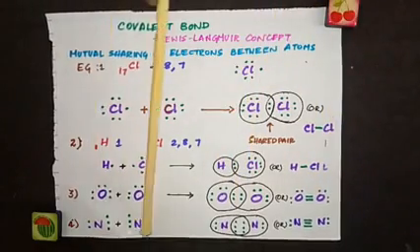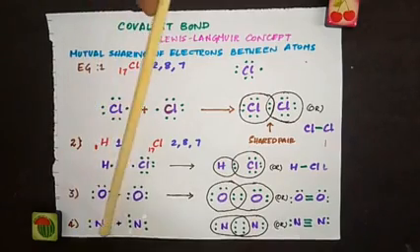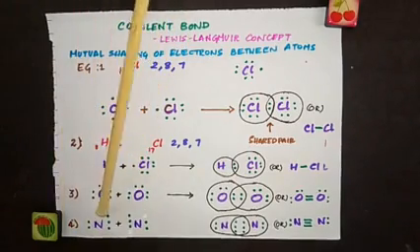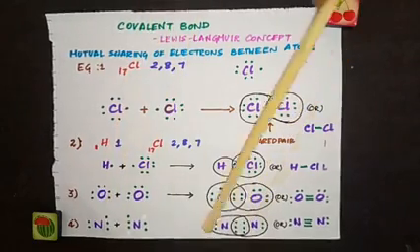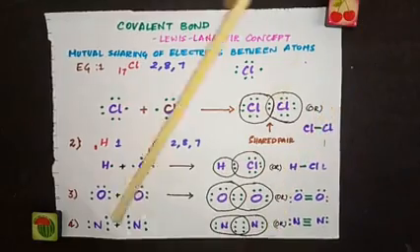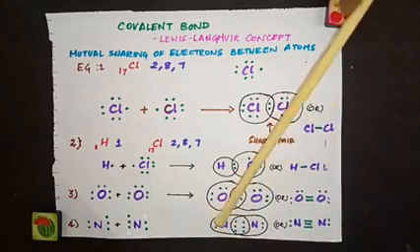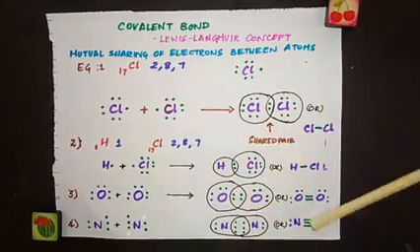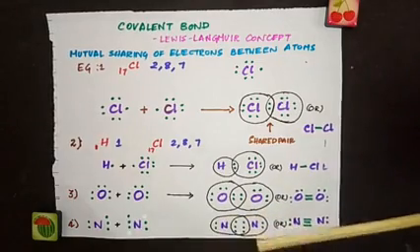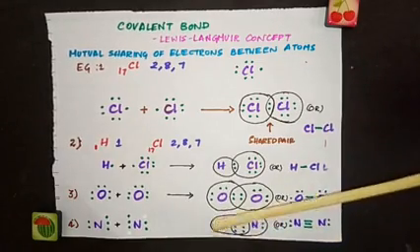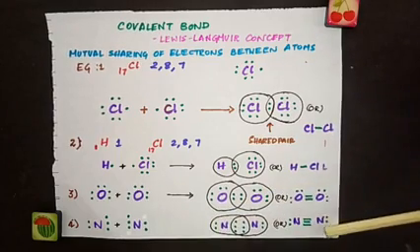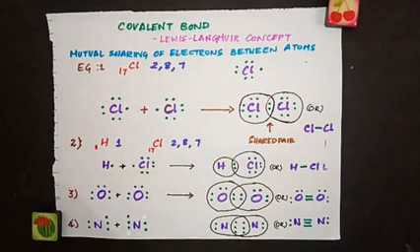Now coming to nitrogen, in the outermost shell it has 5 electrons, but it needs 3 more electrons to attain octet. So they share 3 electrons. See, so 2 here, this 2 is written here, this 2 is written here, and they share 6 electrons. So 1, 2, 3, 4, 5, 6, 7, 8. So altogether this nitrogen has 8 electrons and this nitrogen has 8 electrons. So now they have shared 3 pairs of electrons. So N≡N, a triple bond, and these 2 electrons which are not involved in bonding are written here. So this is the covalent bonding between 2 atoms of nitrogen. So this is how covalent bonding is formed by mutual sharing of electrons.